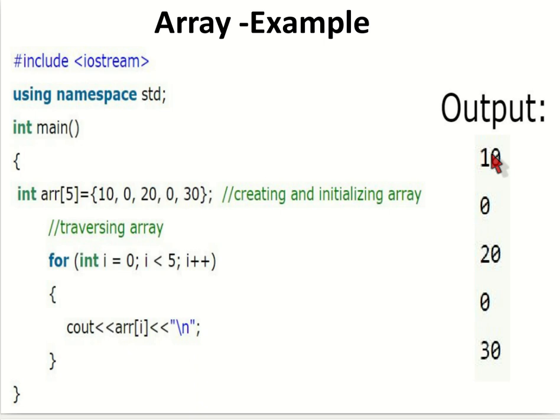ARR of 0 is 10. Then I is incremented and its value becomes 1, and now A of 1 will be displayed. Next time A of 2 will be displayed, then 3, then 4, and whenever I becomes 5, 5 is not less than 5, so it breaks from the loop and finishes the execution.